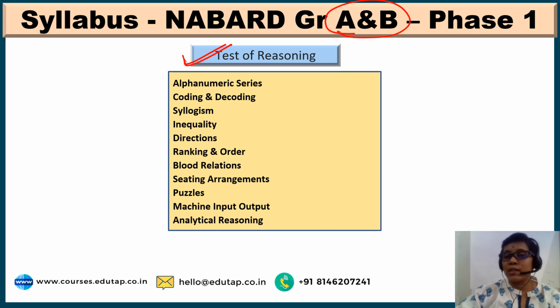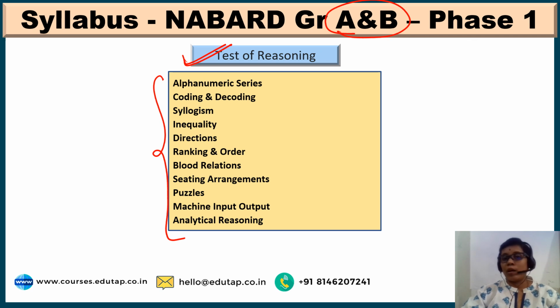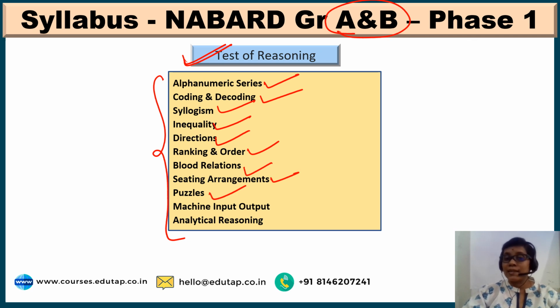For test of reasoning, friends, these are the topics from which questions have been asked in the exam for NABARD grade A and B. Like alphanumeric series, coding and decoding, questions on syllogism were asked, inequality, questions on directions, questions on ranking and order, blood relations, seating arrangements, puzzles, machine input output, analytical reasoning.